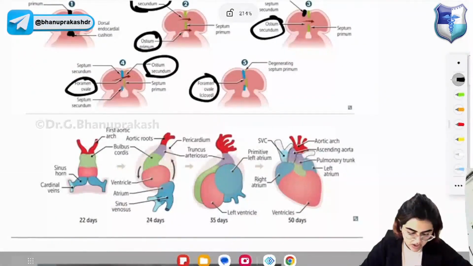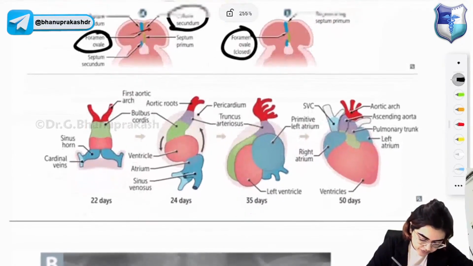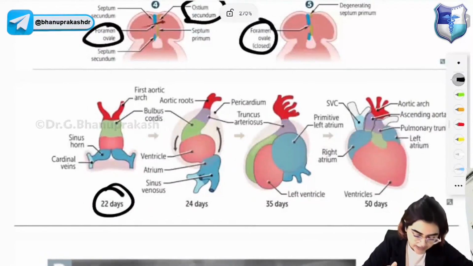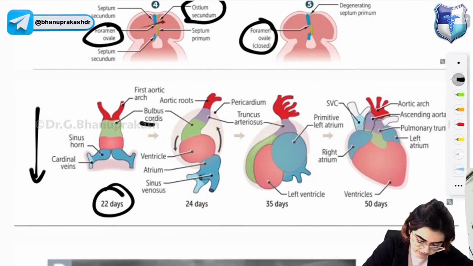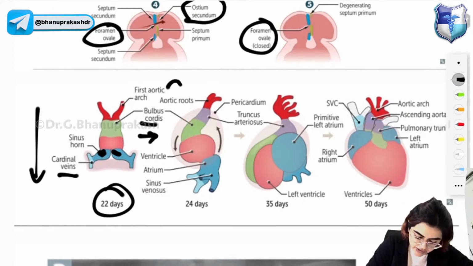Okay, now let me show you the next figure that will show you how the heart development actually takes place. So look at this figure. This is 22 days of intrauterine life. Now the heart is in the form of a tube. You have the first aortic arch, the bulbus cordis, the cardiac veins, and the sinus horns. Now what will happen? The cardiac looping will happen, and cardiac looping will result in the polarity of the heart. So look at this. From the first aortic arch, the aortic roots are formed. Bulbus cordis is there. Then there is formation of truncus arteriosus.